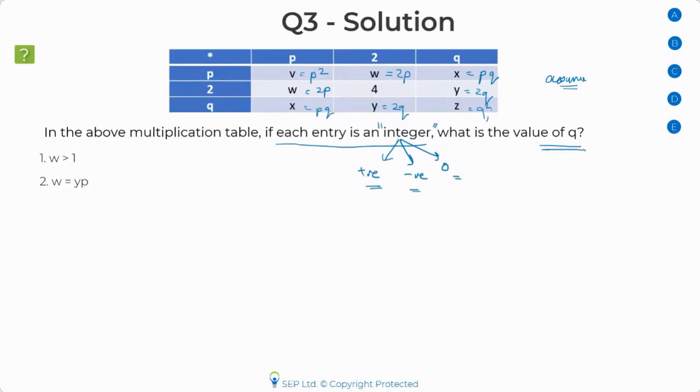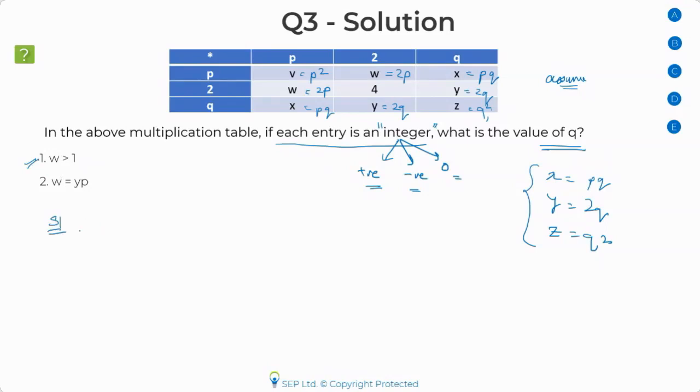So I'm looking for the value of Q. Now, Q is present at a lot of places. If you notice, we have an equation X is equal to P into Q. We have an equation Y is equal to 2Q. And we also have an equation Z is equal to Q square. So what we can do is write it at the side on a piece of paper, and then we will say, okay, no other information. So let's go to the first statement.